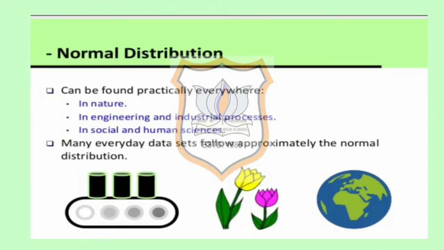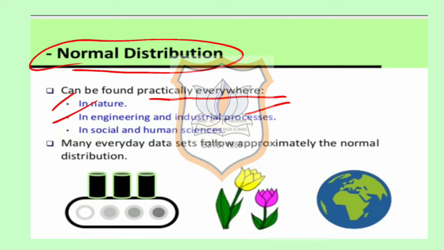This normal distribution is generally found in our day-to-day life. That means it can be found practically everywhere. It can be found in nature, in engineering, in industrial production, and even in social and human sciences. Many practical things which we find in our day-to-day life follow this normal distribution.